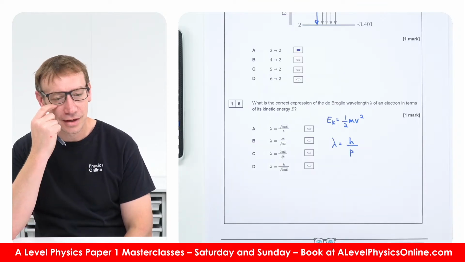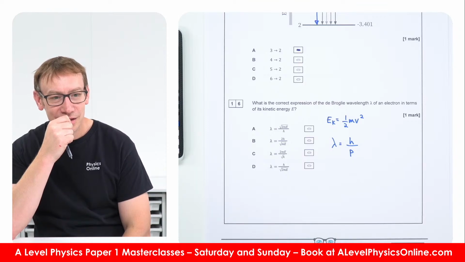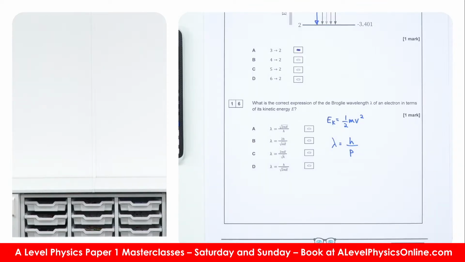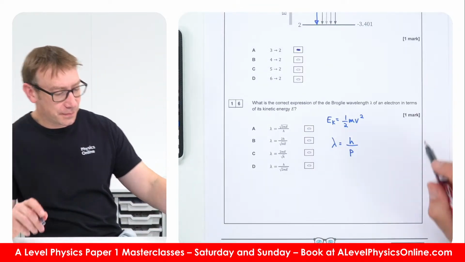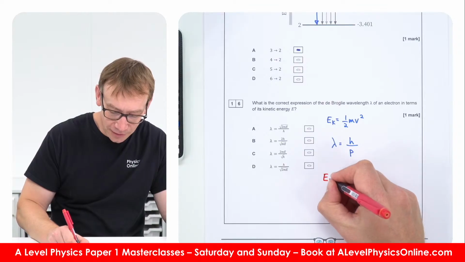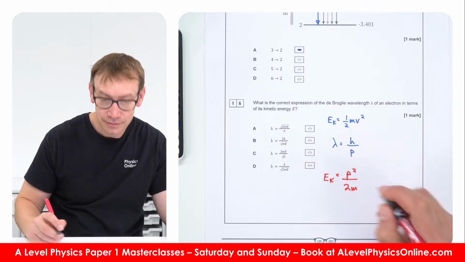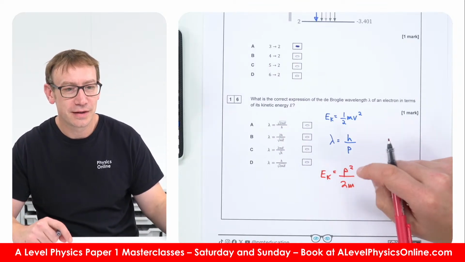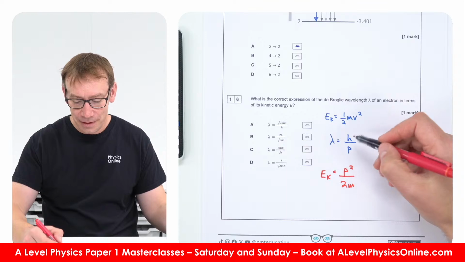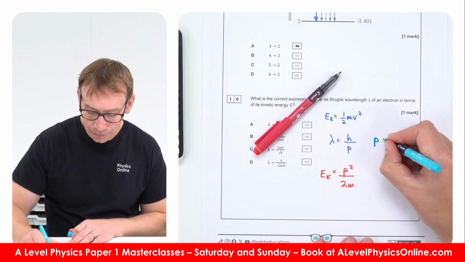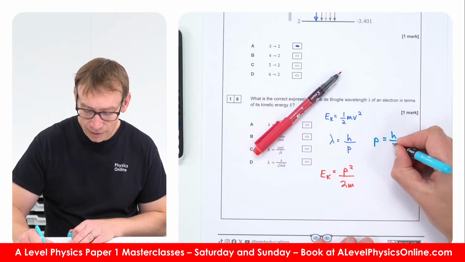Okay, let's have a look at this. There is an equation that says basically the kinetic energy of something is equal to p squared over 2m. This is something that might come up with Edexcel, and basically we can say that the momentum is equal to h over lambda.